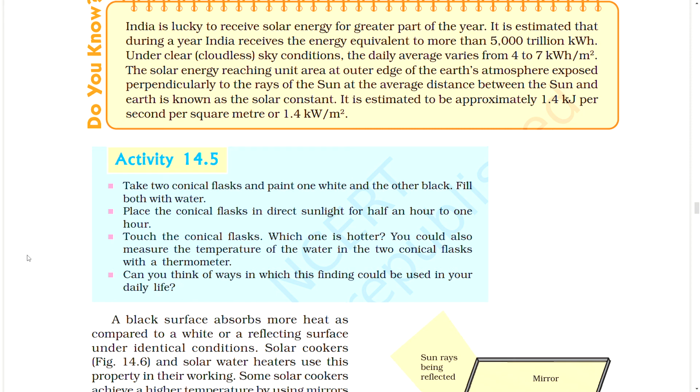Activity: take two conical flasks and paint one white and the other black. Fill both with water. Place the conical flasks in direct sunlight for half an hour to 1 hour. Touch the conical flasks. Which one is hotter? You could also measure the temperature of the water in the two conical flasks with the thermometer. Can you think of ways in which this finding could be used in your daily life?